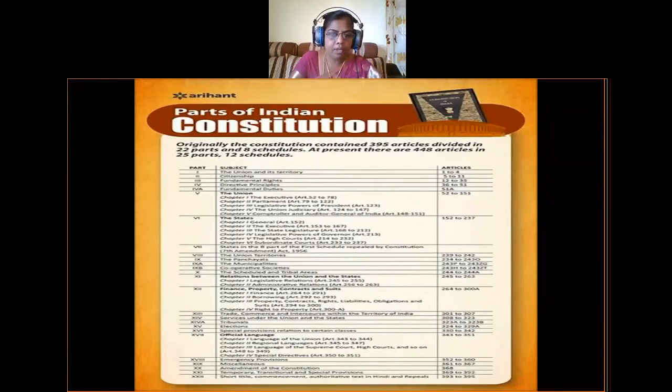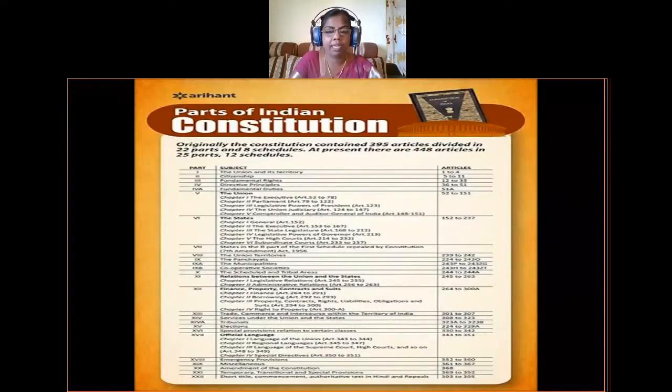The method of elections was described here. In part 16, special provisions related to certain classes are described, in part 17, official languages of our country, and in part 18, emergency provisions of the President of India. In part 19, miscellaneous things are there, and in part 20, amendment of the constitution is explained.